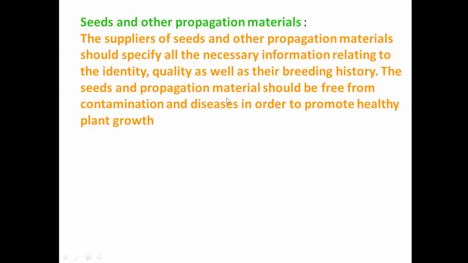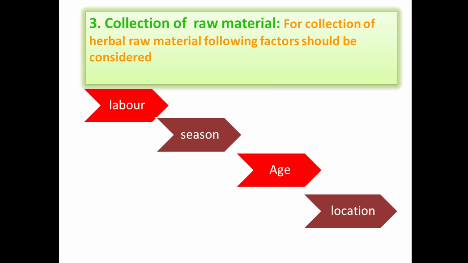The seed and propagation material should be free from contamination, otherwise it will produce a plant which is having a certain type of diseases. So contamination-free and disease-free propagation material or seeds should be given to the cultivator to promote healthy plant growth. Now, collection of raw material.